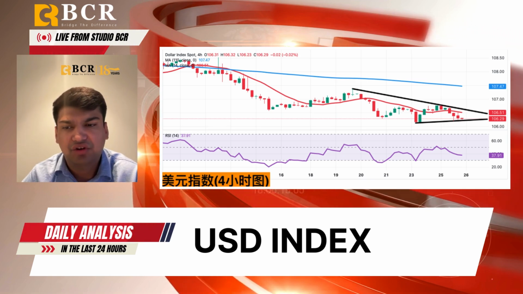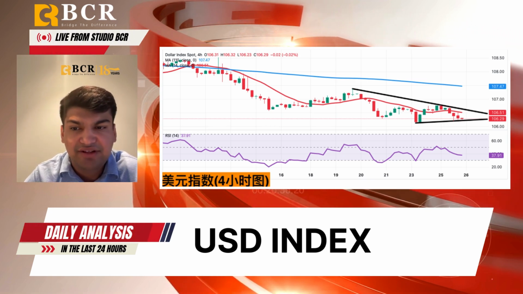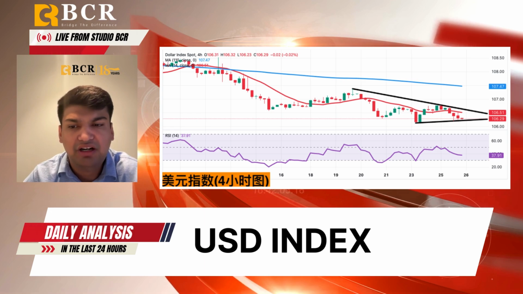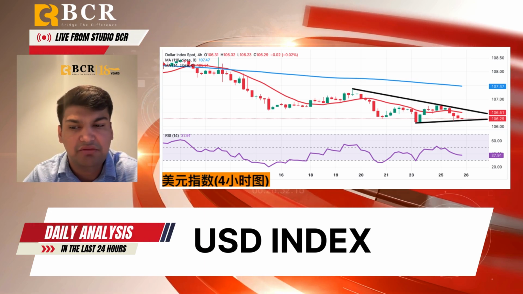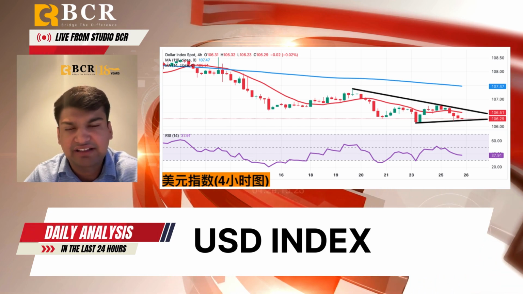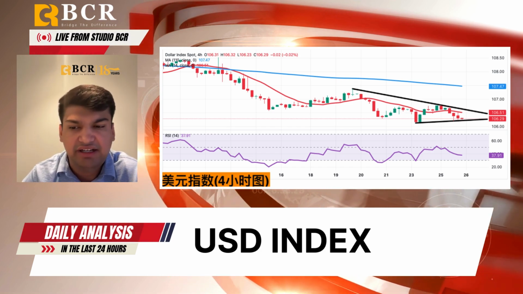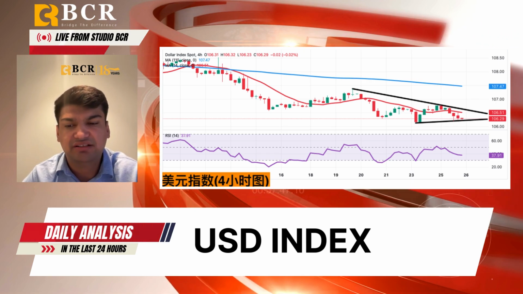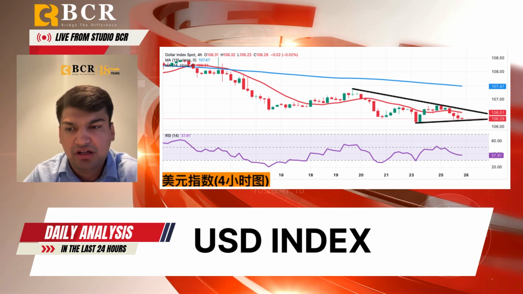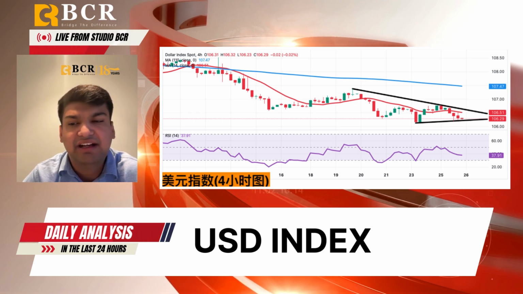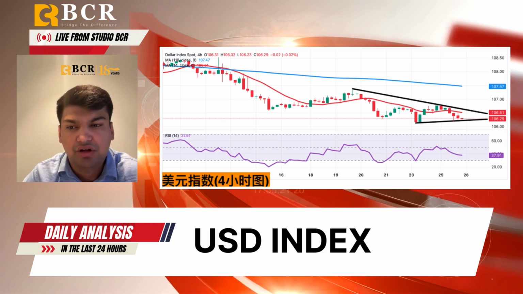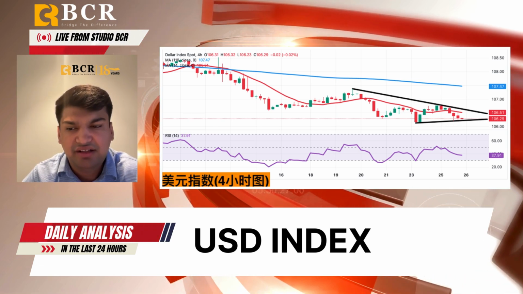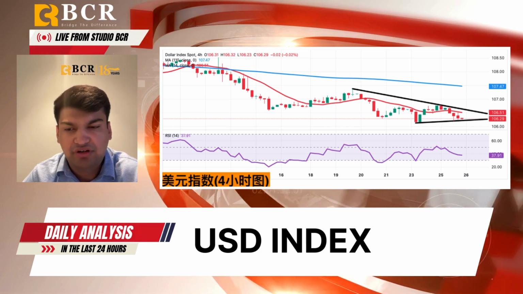However, analysis of daily charts suggests that the index may see a bullish reversal with a falling wedge pattern. The 14-day RSI remains below 40; the latest is 39.6, indicating a strengthening of bearish momentum. In addition, the US dollar index is trading below 107, which is below the 89-day moving average, and the 107 round mark has now turned into a solid resistance level. This exacerbates the weakening of the short-term price trend.